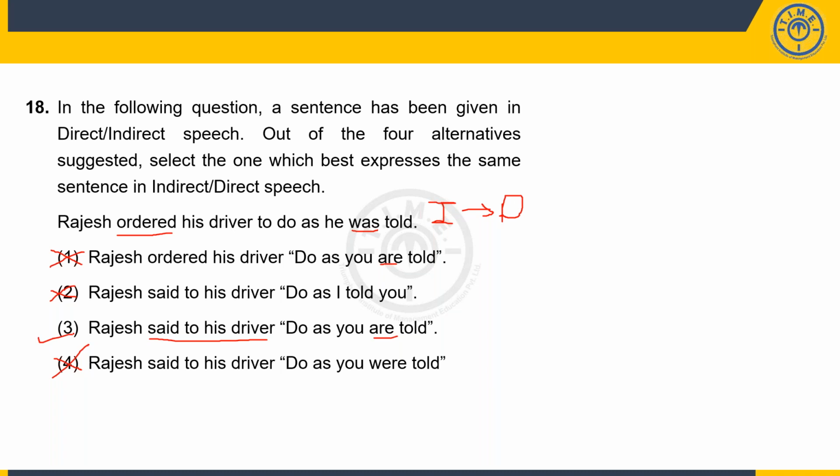All right, guys. So when I have these auxiliaries like requested, permitted, ordered, we never use them in direct speech. In direct speech, we'll keep it like said. It's in the indirect form that I use these auxiliaries so that the meaning gets conveyed properly. So when it's eliminated, option number 3 becomes the right answer.